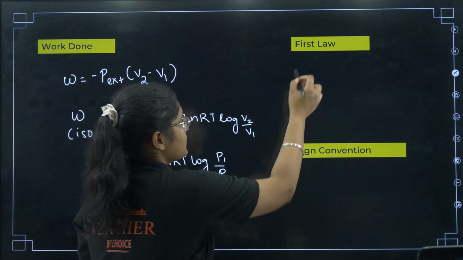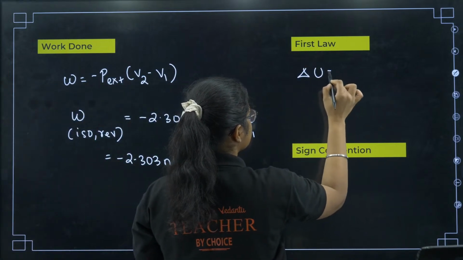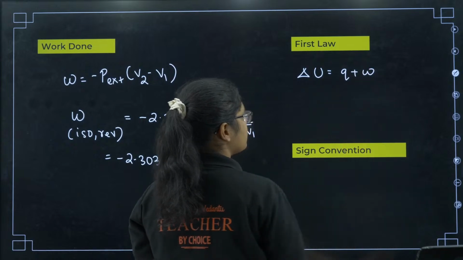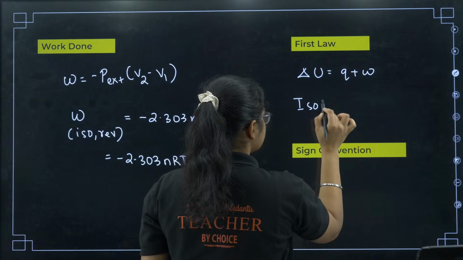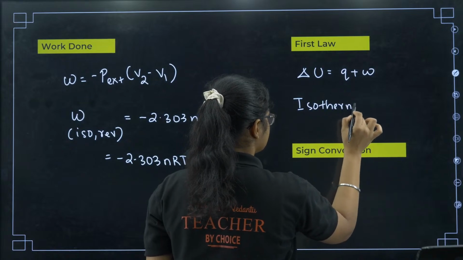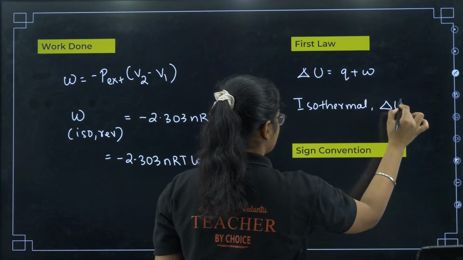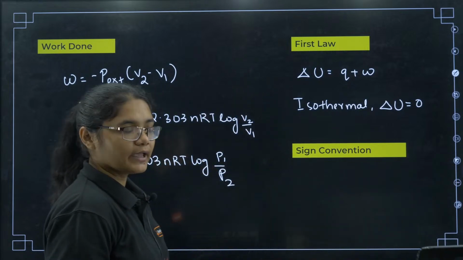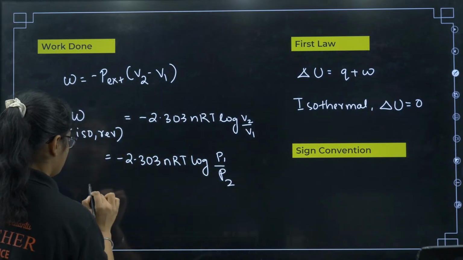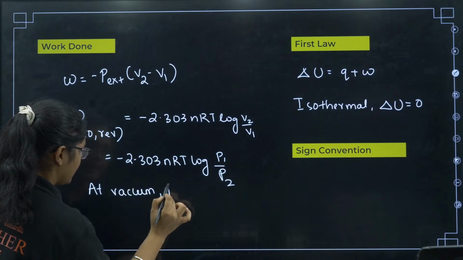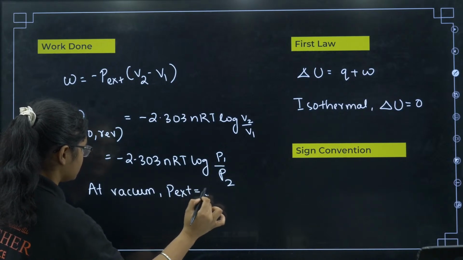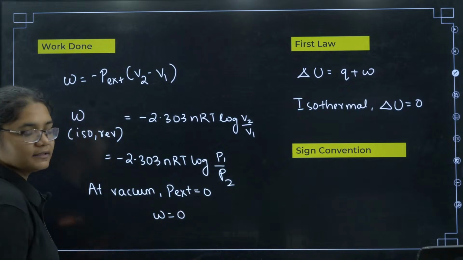Okay, next, what is the first law here? Delta U is equal to Q plus W. Next you should remember, for an isothermal process, this is important, delta U is equal to 0. Okay, and in vacuum, P external is equal to 0, so work done will also be 0.